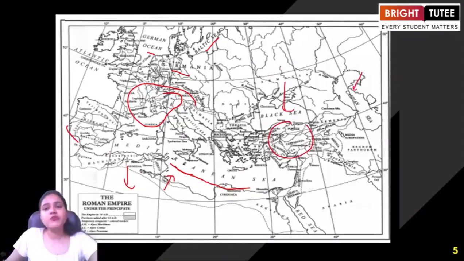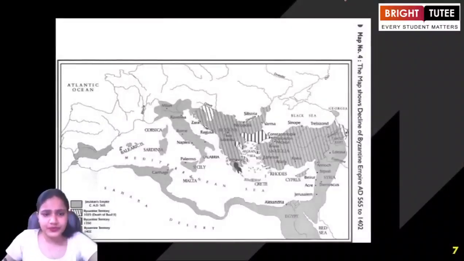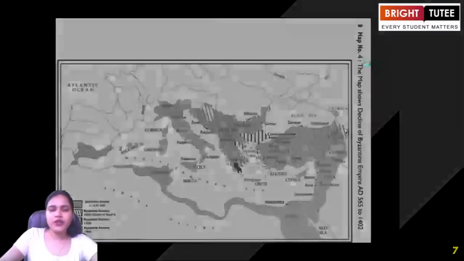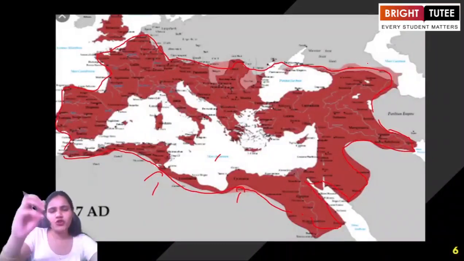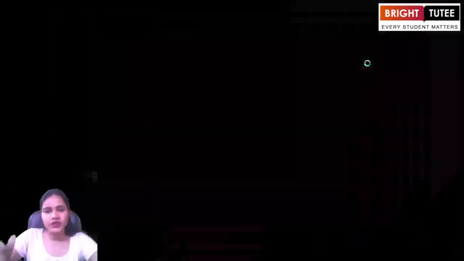Why was it so important? Because of the location, because of the rulers who were here, because of how it kept on expanding, and it is one of the ancient civilizations of the world. Now, if we look at map number 4, it talks about the decline of the Byzantine Empire. Students, when we are talking about the Roman Empire, you just look at this map to have an idea of the extent of the Roman Empire.